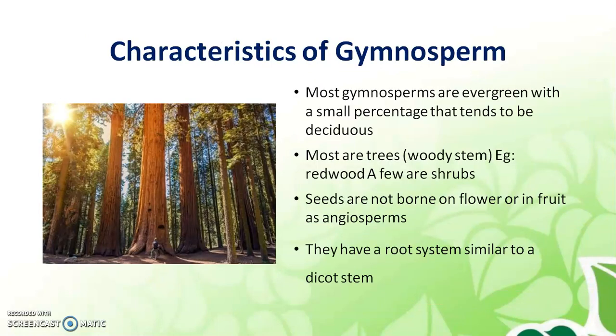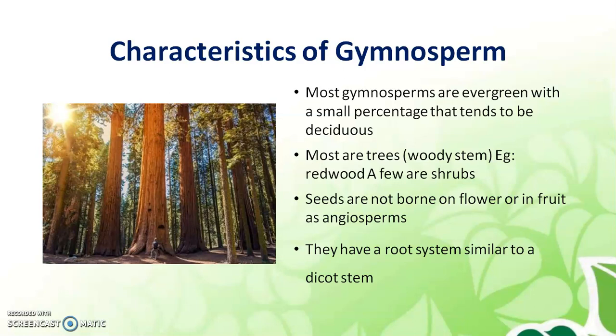Then the characteristics or the features: most gymnosperms are evergreen and only very few are deciduous. Evergreen are those plants that do not shed their leaves throughout the year. Deciduous plants shed their leaves in autumn. Most are trees, like the redwood, and a few are shrubs. Redwood trees are gymnosperms. Seeds are not borne on a flower or in a fruit.